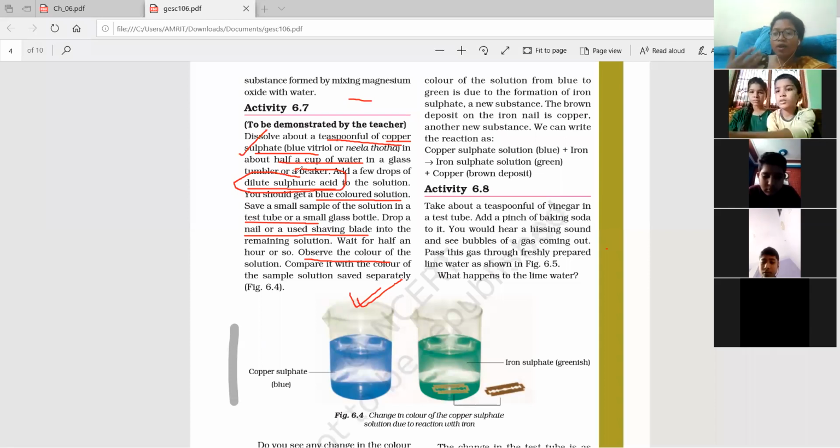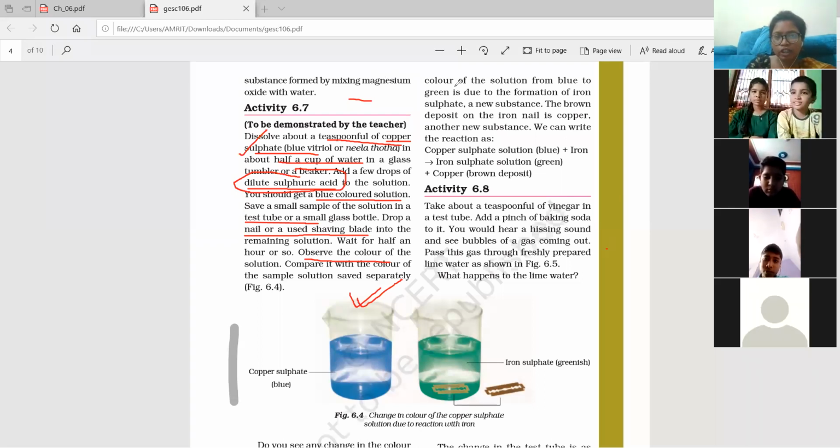Another one is concentrated sulfuric acid. In concentrated sulfuric acid, what happens? There will be no addition of water. So it is very, very dangerous, and there will be no water, only the acid will be present. For example, when you are washing your clothes, after you wash them, many times you put Comfort or Ujala in white clothes. Do you put a whole bottle of Ujala? What do you mix?